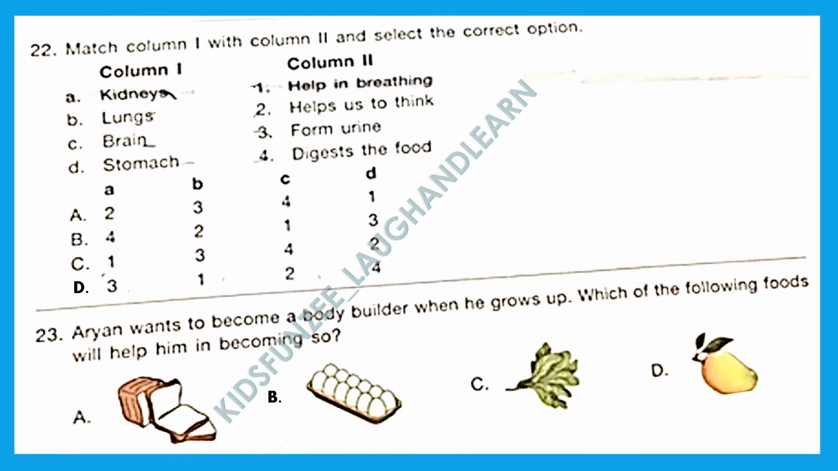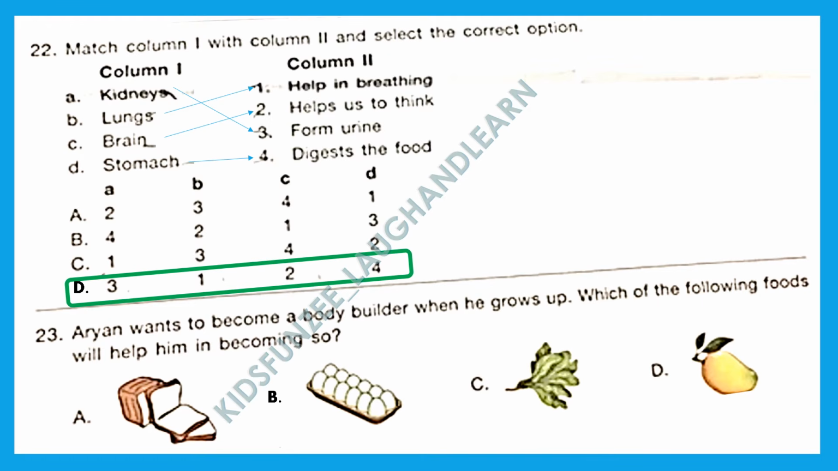Question 22. Match column 1 and column 2 and select the correct option. A. Kidney. Kidney forms urine. So A matches 3. B. Lungs. Lungs help in breathing. B matches 1. C. Brain. Brain helps us to think. C matches 2. D. Stomach digests the food. D matches 4. So we got the right option as option D, where A matches 3, B matches 1, C matches 2 and D matches 4.